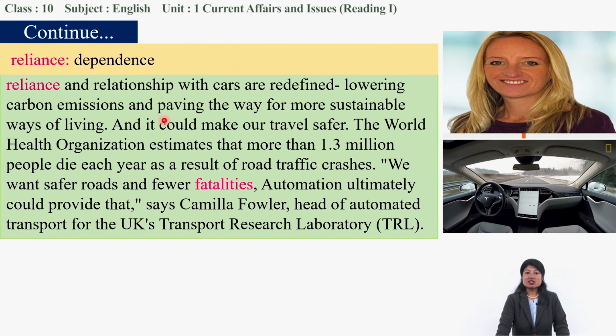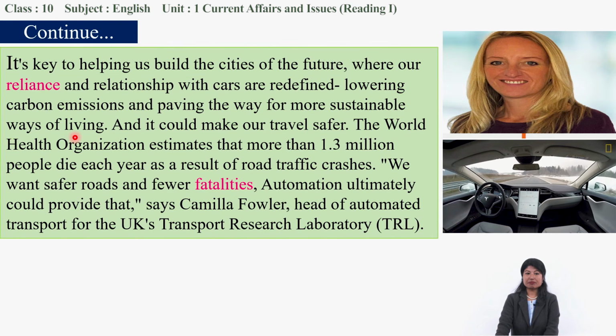Lowering carbon emission and paving the way for more sustainable ways of living. So another one of the benefits of using this car is that it emits low carbon and also helps sustainable living. It could make our travel safe as well.